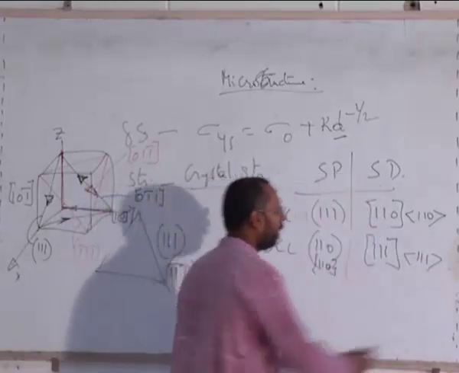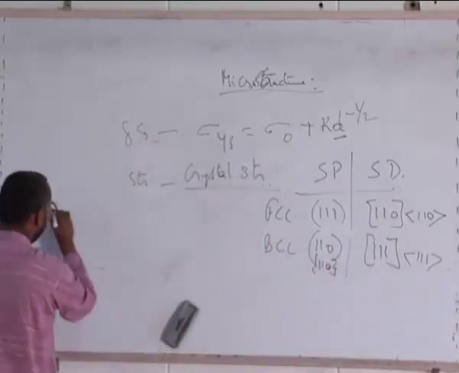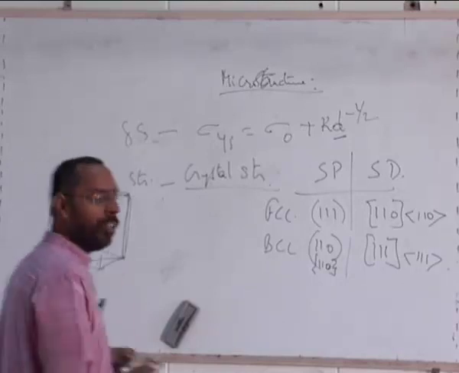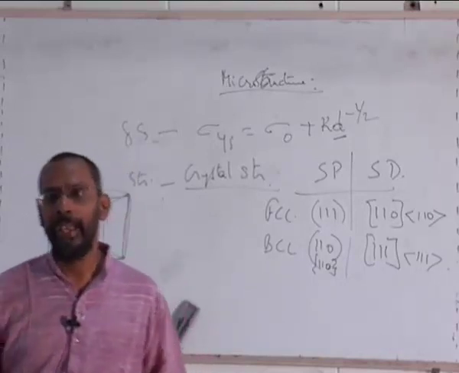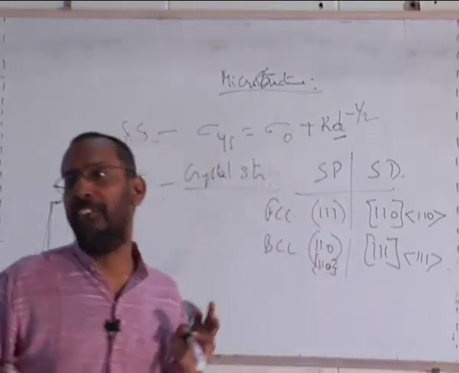Now let's look at this particular plane. Where is that plane? Again draw the unit cell. This plane is what we are talking about. 1, 1, 0. Correct? So in this 1, 1, 0 plane, how many directions are there? How many slip directions are there?